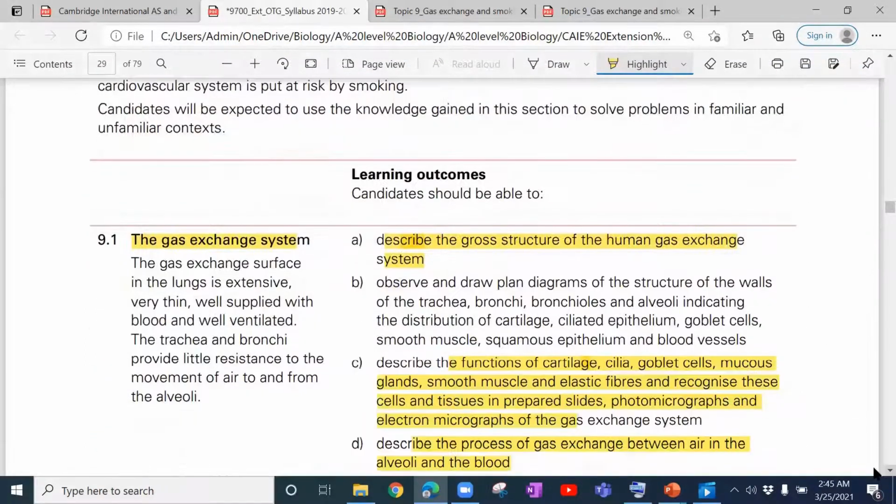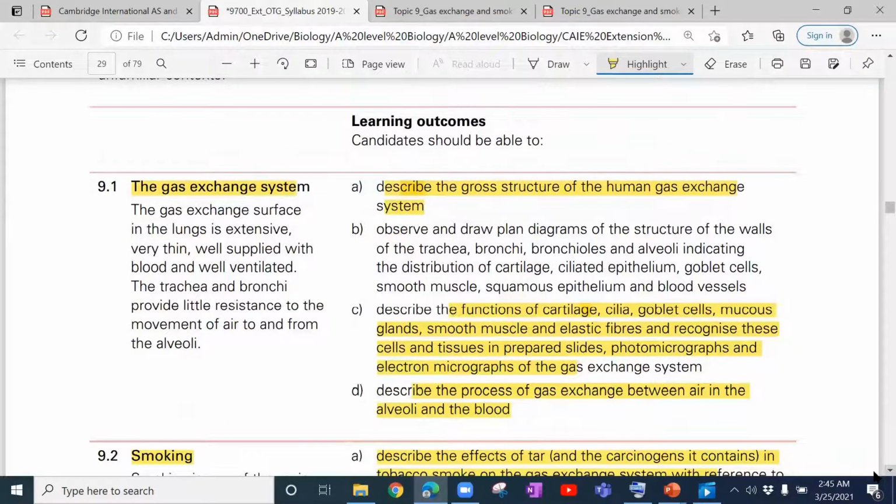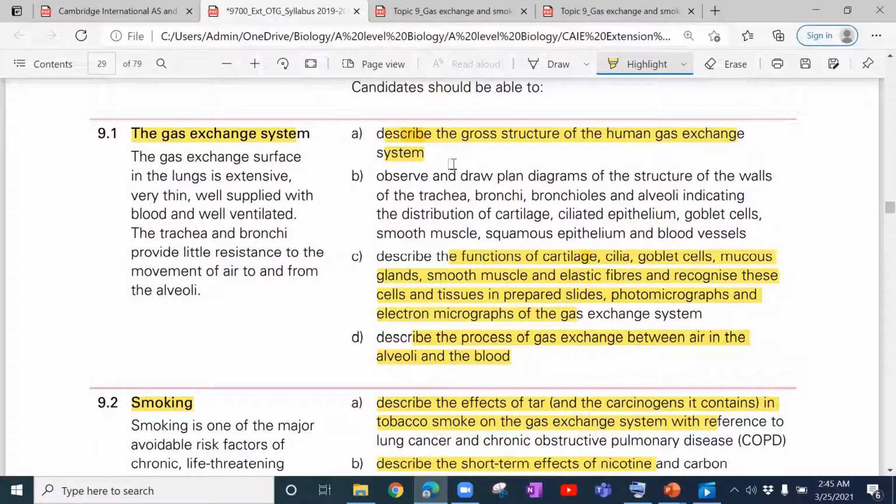So let's start with the learning objectives. Objective 9.1 is about the gas exchange system. The objective is to describe the gross structure of the human gas exchange system. Then you're also supposed to observe and draw plan diagrams of the structure of the walls of the trachea, bronchi, bronchioles, and alveoli, indicating the distribution of cartilage, ciliated epithelium, goblet cells, smooth muscle cells, squamous epithelium, and blood vessels.